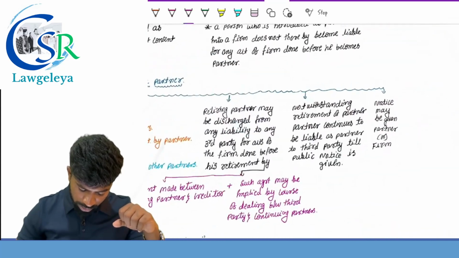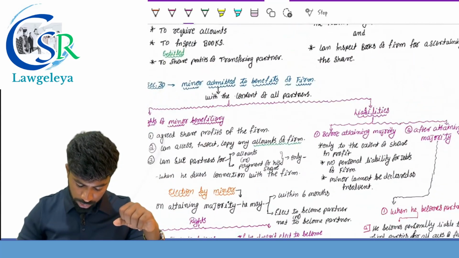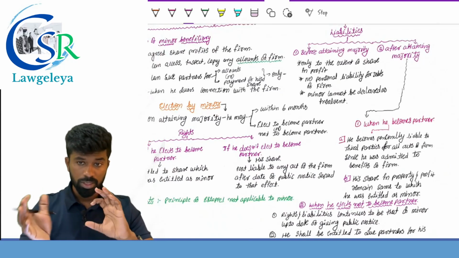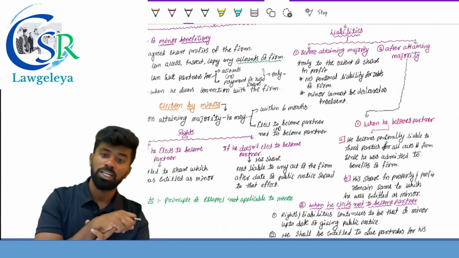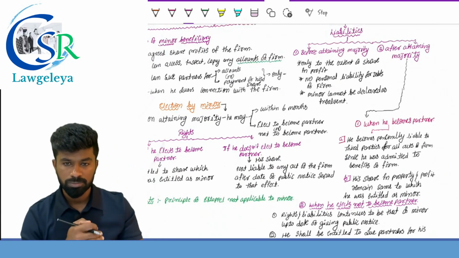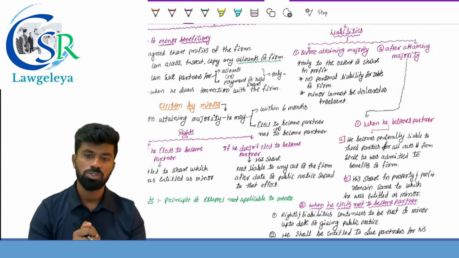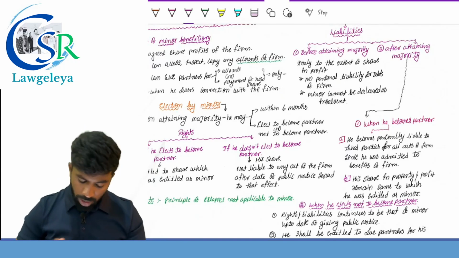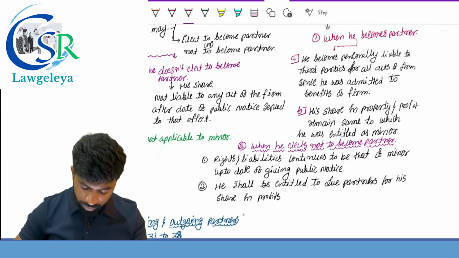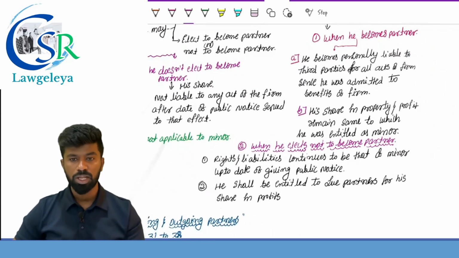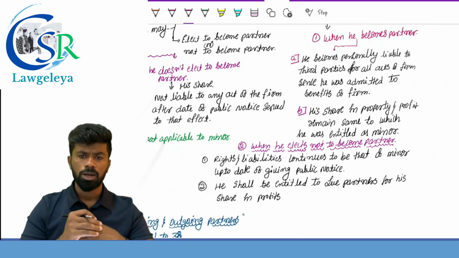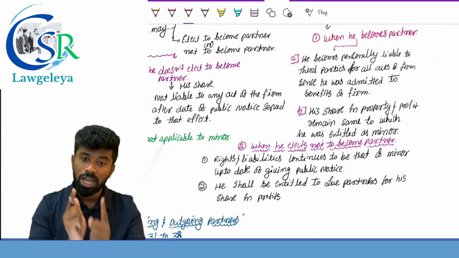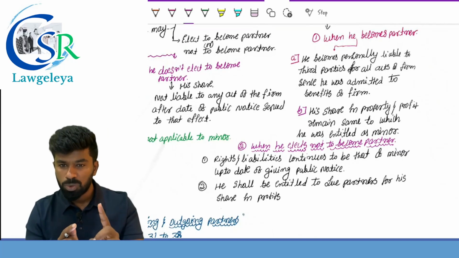Liability is important. Based on this, they generally ask theory questions. Liability of the minor beneficiary before he elects to become partner or after he becomes a major. Before he attains the majority, he can only be held responsible to the extent of his share in the profit. He is not personally liable and he can't be insolvent. After he becomes a major, then he has two options, right? When he elects to become partner or not to become partner. If he elects to become partner, he is personally liable to the third parties for all acts of the firm since he is admitted to what? Benefits of the firm.